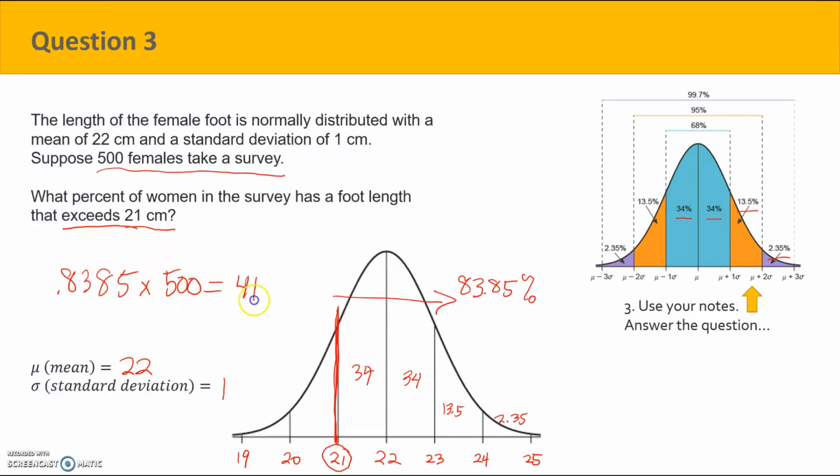This gives us 419.35. So how many women? Somewhere around 419 women from the survey we can say have a foot length that exceeds 21 centimeters.